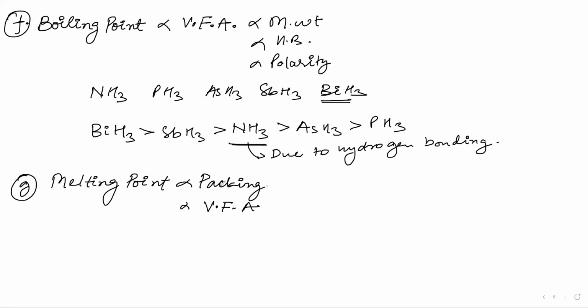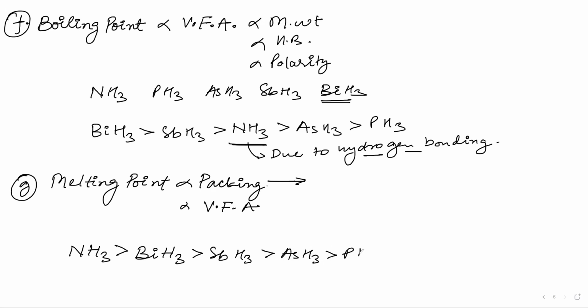So first of all, we will look at the packing, and after that, the van der Waals forces. Van der Waals forces are again proportional to molecular weight, hydrogen bonding, polarity, etc. But packing depends on whether it is closely packed or not. NH3 will be most closely packed, again due to hydrogen bonding. So NH3 will be highest, then BiH3, SbH3, AsH3, and then PH3.